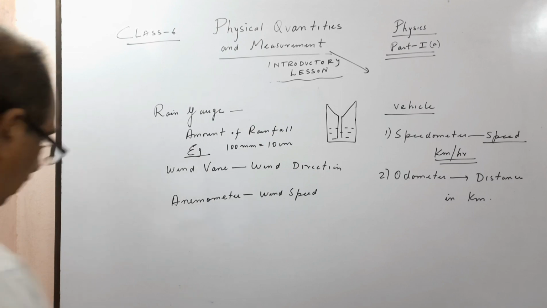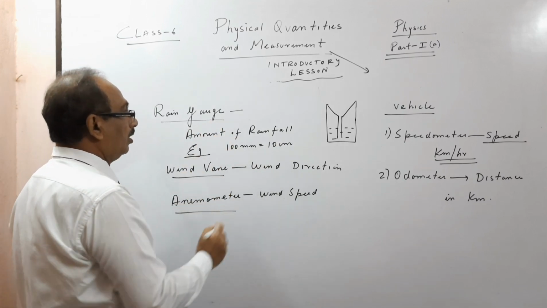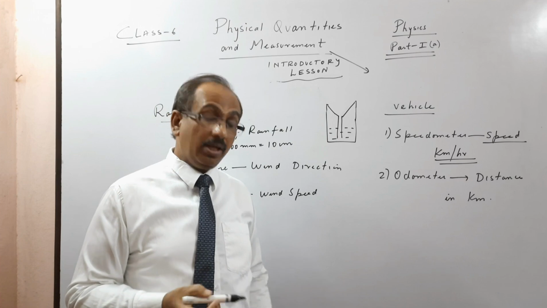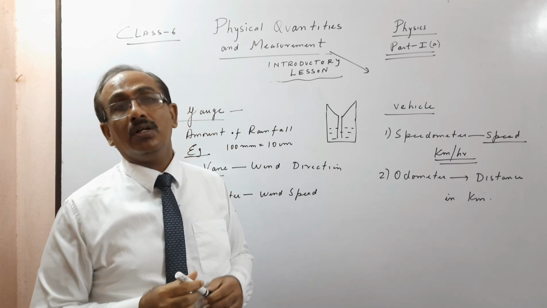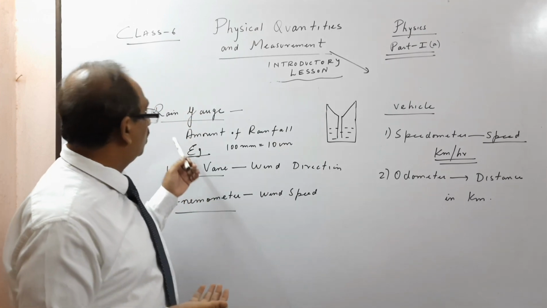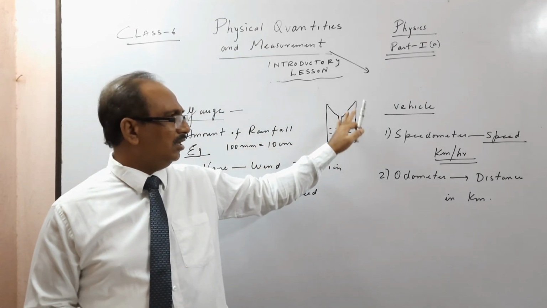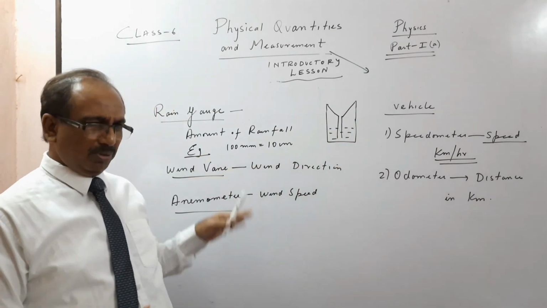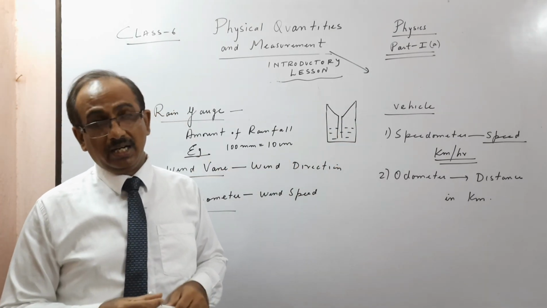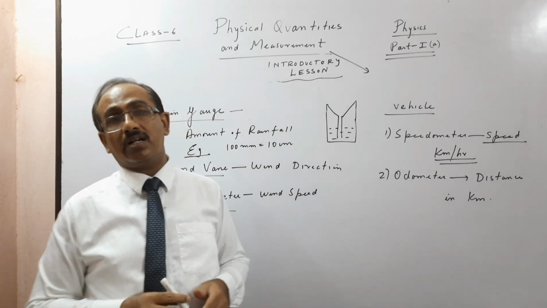Here we see a few more instruments. I have written down where we measure them. They are a very important part of our life, children. Since we are doing measurement and physical quantities, what is a rain gauge? You will see in geography how much rain is collected. If rain falls, one example I'll give you: a few days back Delhi had a lot of incessant rain, then Mumbai, and before that I was in Calcutta.